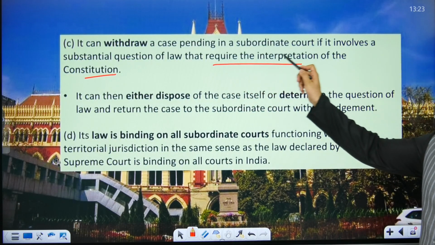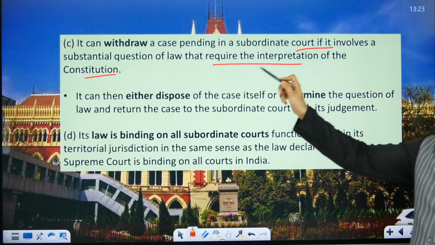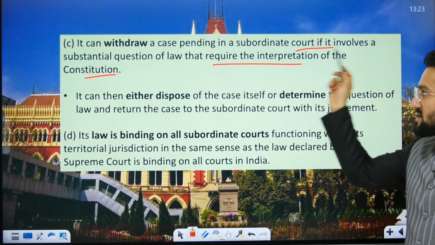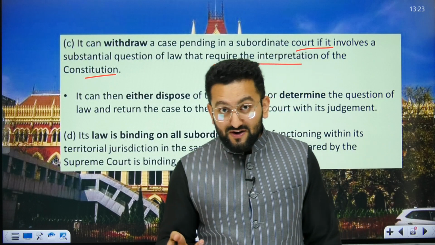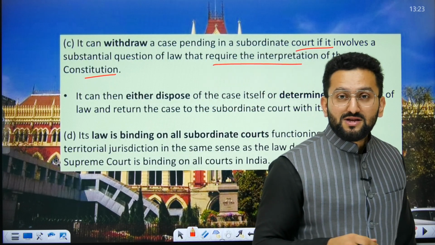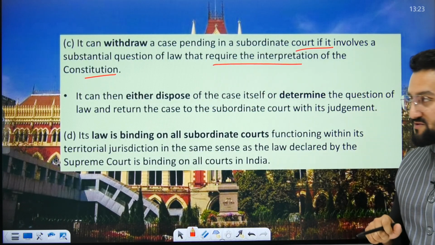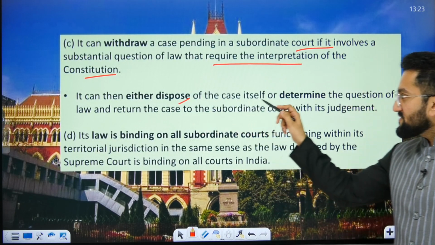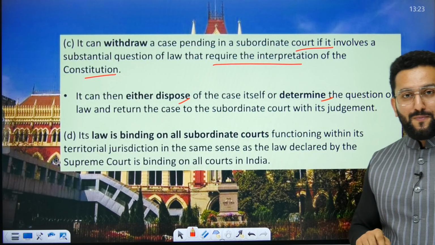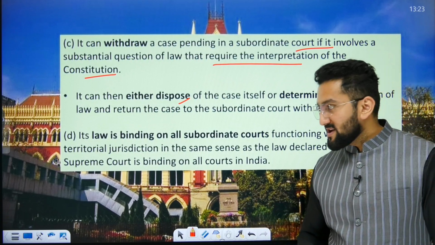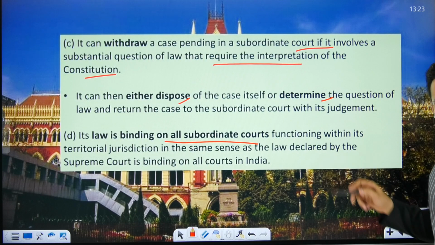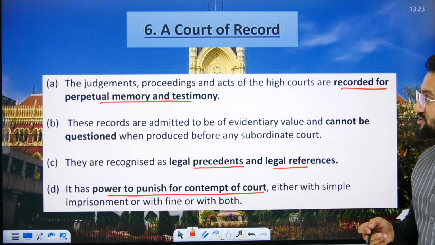It can withdraw a case pending in a subordinate court if it involves a substantial question of law requiring interpretation. Because a district court cannot interpret the constitution, if it seems that interpretation of the constitution is needed, then the High Court can take up that case from the district court. It can either dispose of the case or determine the question of law. Dispose means the case is quashed, or it can take up the case. The law is binding on all subordinate courts because it is part of supervisory jurisdiction.